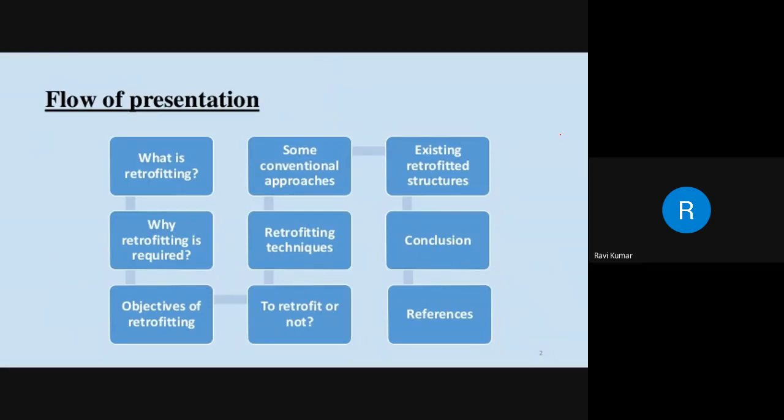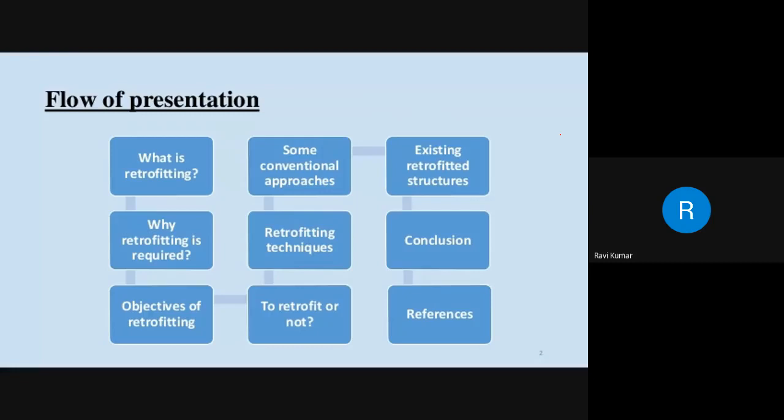Now, we will be seeing what is retrofitting. We have seen what an earthquake is, why buildings fall during earthquakes, and what a shear wall is that adds value in resisting earthquake impact. Then what are the different types of shear wall? What is the influence of shape and location of shear wall? And how can it be provided? And we have seen how the damage of fire can be reduced in the concrete and how it can be assessed.